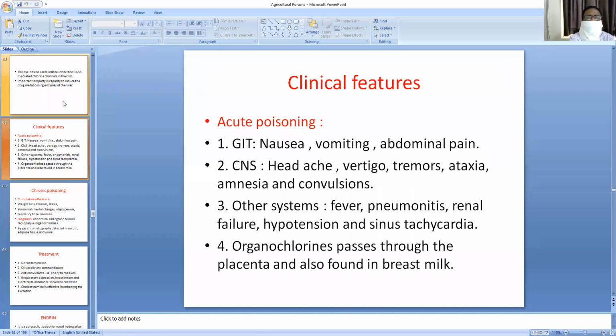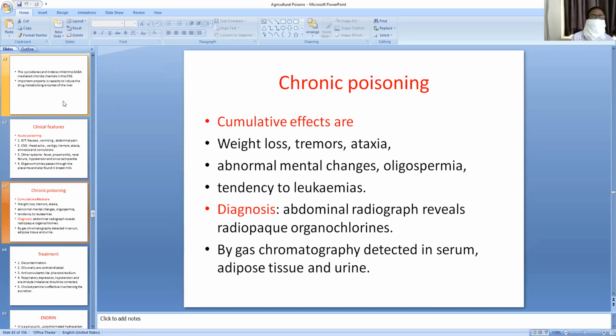What are the clinical features? Acute poisoning. In the GIT: nausea, vomiting, abdominal pain. CNS symptoms are headache, vertigo, tremors, ataxia. Other systems: fever, pneumonitis, renal failure. Organochlorines pass through the placenta and are also found in breast milk. Important point is organochlorines or hydrocarbons pass through the placenta and are also found in breast milk. Chronic poisoning, cumulative effects are weight loss, tremors, ataxia, abnormal mental changes, oligospermia, tendency to leukemias. Diagnosis: abdominal radiograph reveals radiopaque organochlorines; gas chromatography detects them in serum, adipose tissue, and urine.